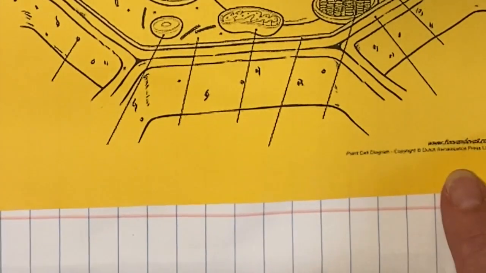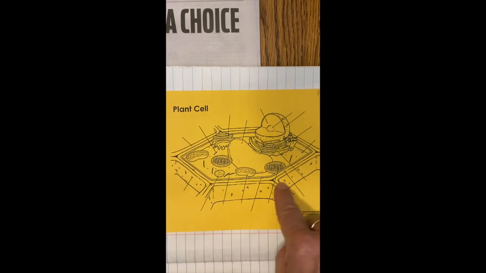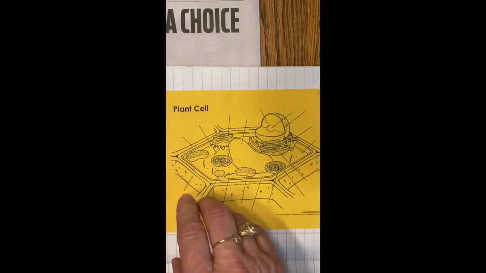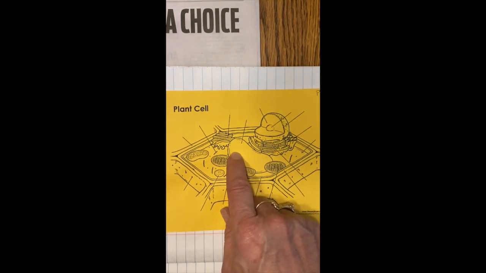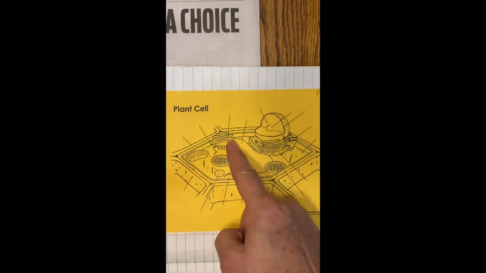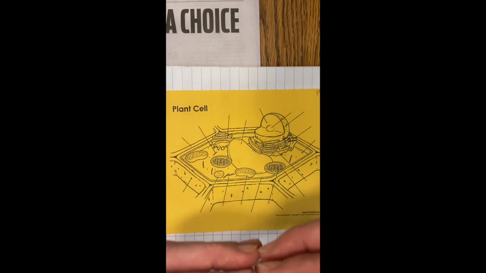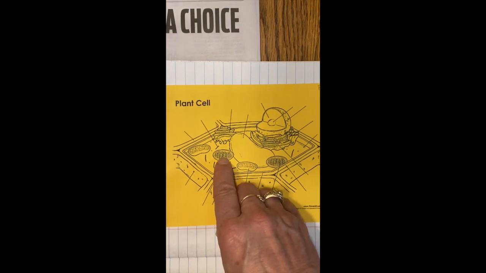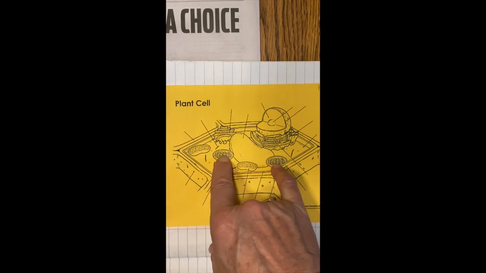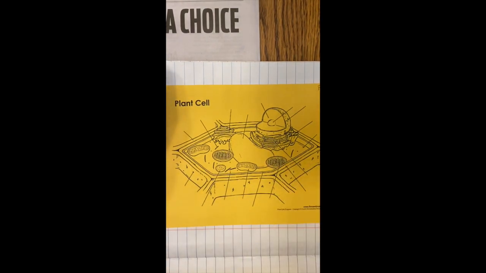We'll talk about that more in depth when we start talking about heredity. Okay, next, in the plant cell, you have to know that the difference in a plant cell and an animal cell is that it has a cell wall, and it has a very large water vacuole in it. I think of it like a swimming pool. If you see a cell that has a big, huge water vacuole that looks like a swimming pool, it's because the plant cell holds that water in the middle of it to keep the cells expanded. Otherwise, the plant wilts. The other thing it has are these little organelles here called chloroplasts, and that's where they take the sun's energy and water and carbon dioxide, and they produce glucose and the waste product of oxygen.